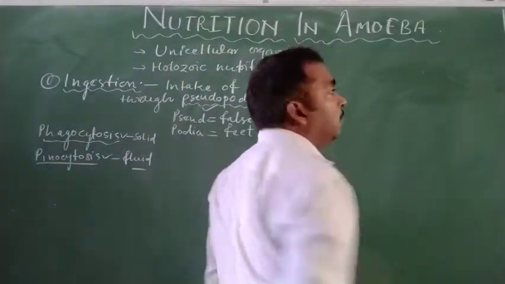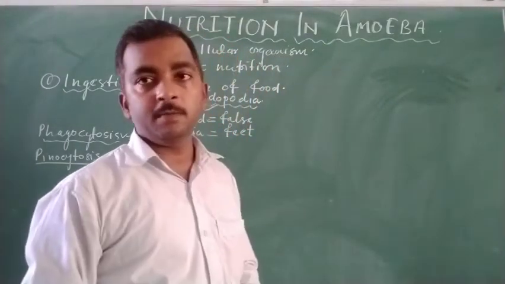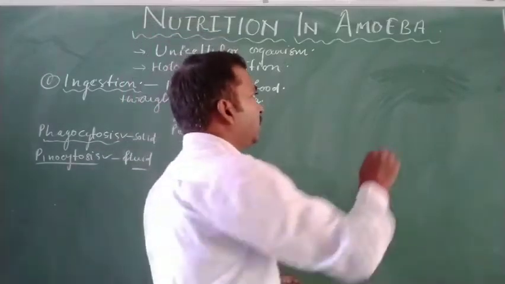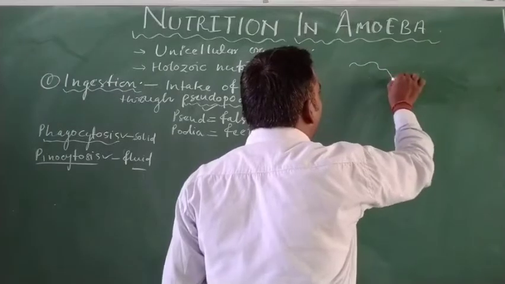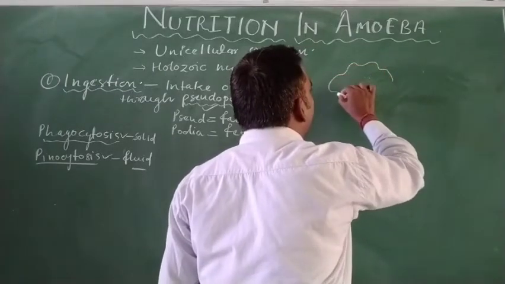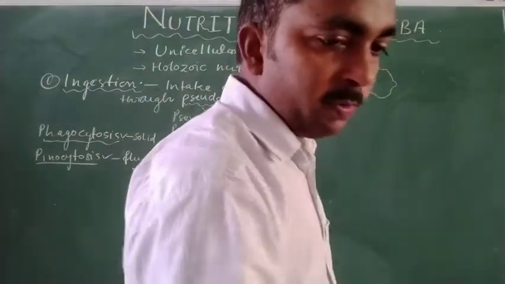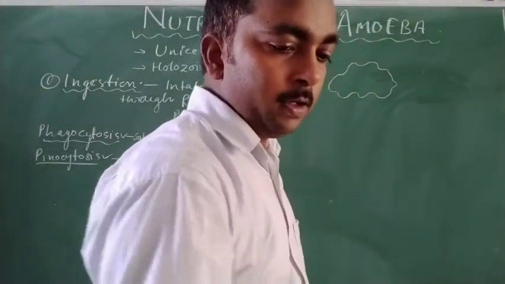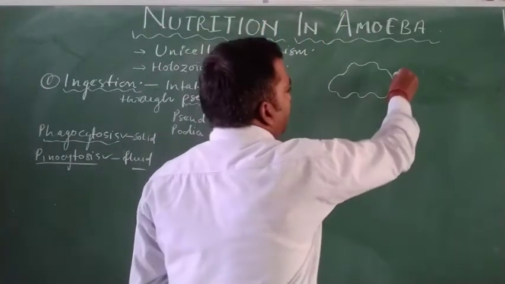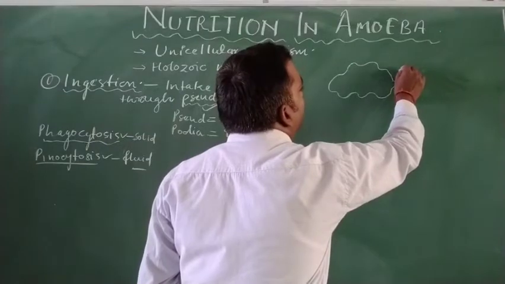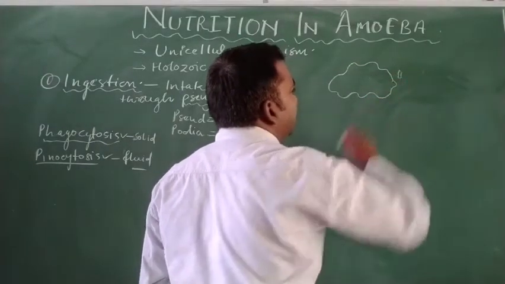Along with the description of the step, we also draw the structure. This is an amoeba. Along the surface of the amoeba, some food comes. Suppose this is the food, such as bacteria.